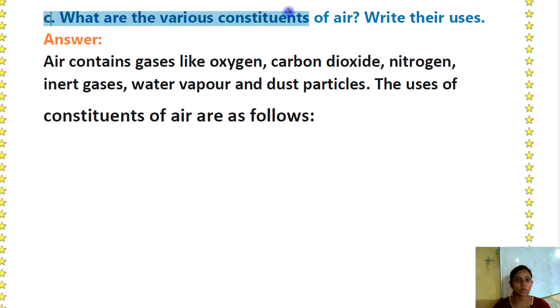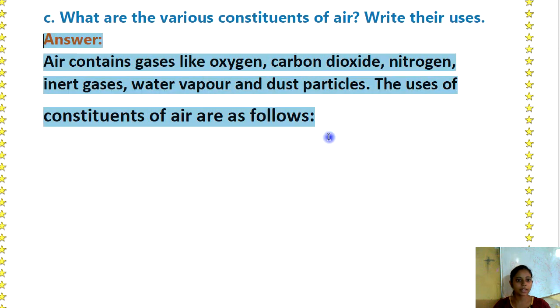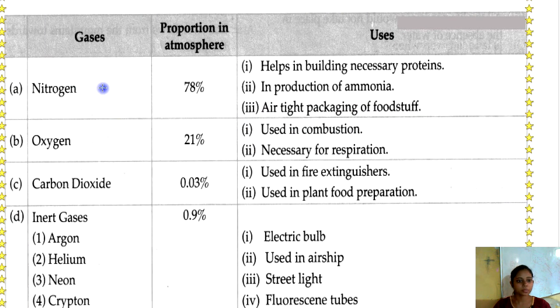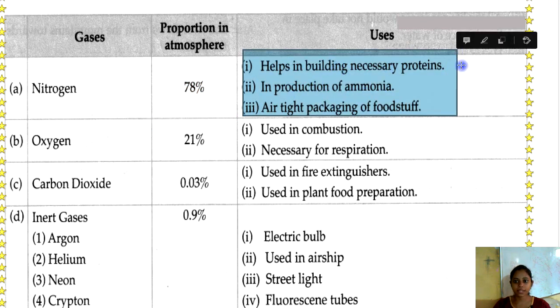Then see, what are the various constituents of air? Write their uses. Answer: air contains gases like oxygen, carbon dioxide, nitrogen, inert gases, water vapor and dust particles. The uses of constituents of air are as follows. Then you can see gases. There is nitrogen. Nitrogen proportion in atmosphere is 78%. Uses: helps in building necessary proteins, in production of ammonia, airtight packaging of foodstuff.